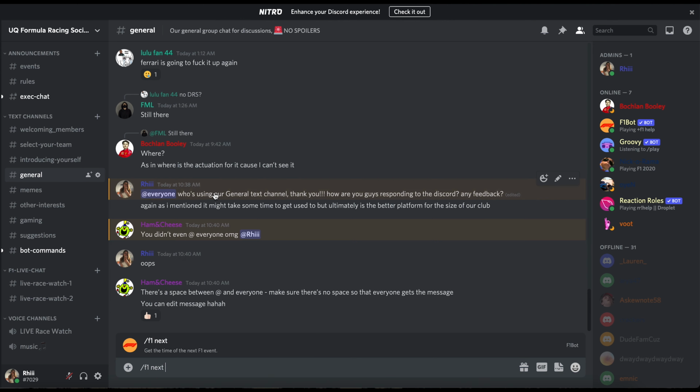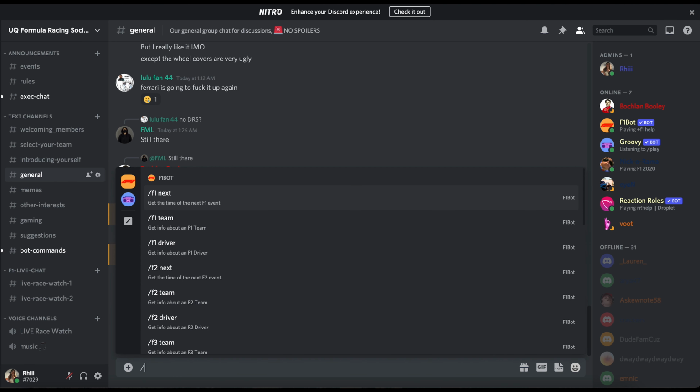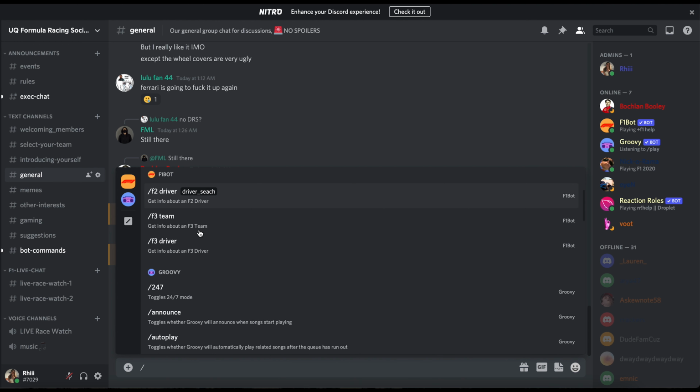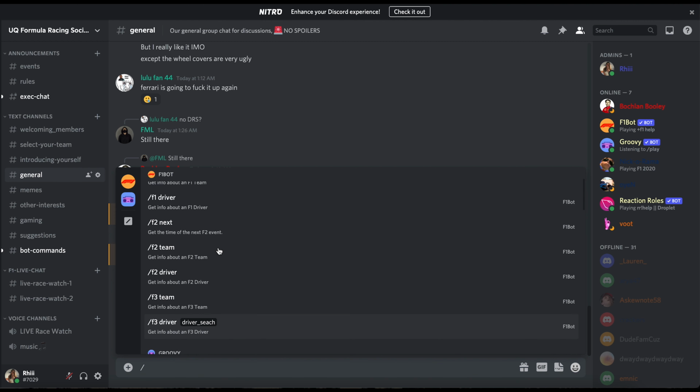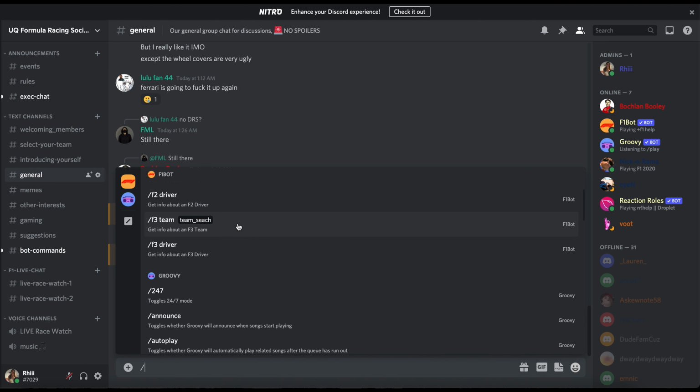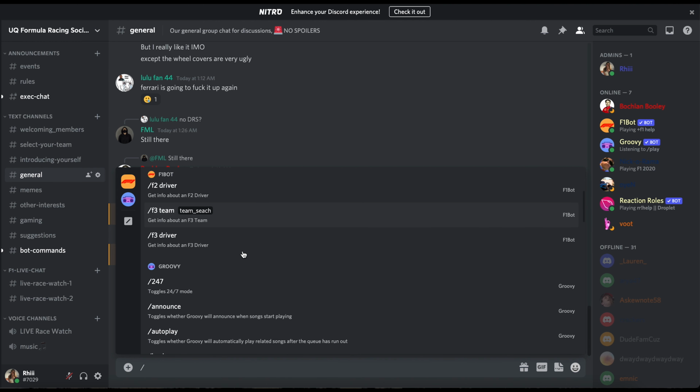So you can either click or you can type in the command that you're after, and it's really handy because you can see the exact command and what it does, like its description. For F1 bot, there's so many things you can do. You can get the time of the next F1 event, information about teams, drivers, and they also do this for F2 and F3.